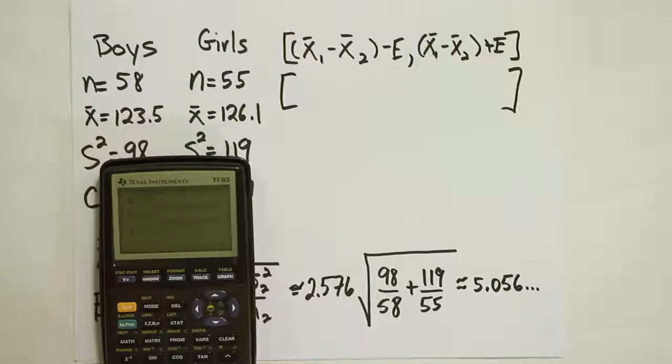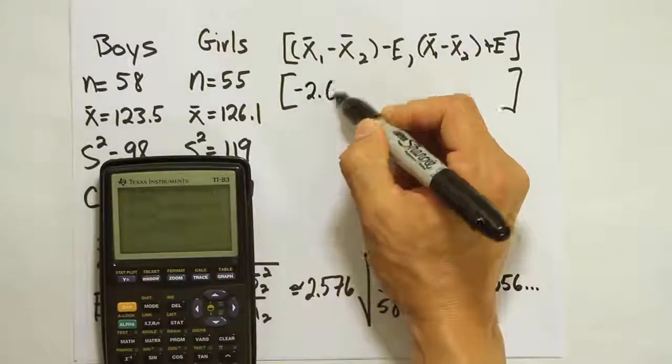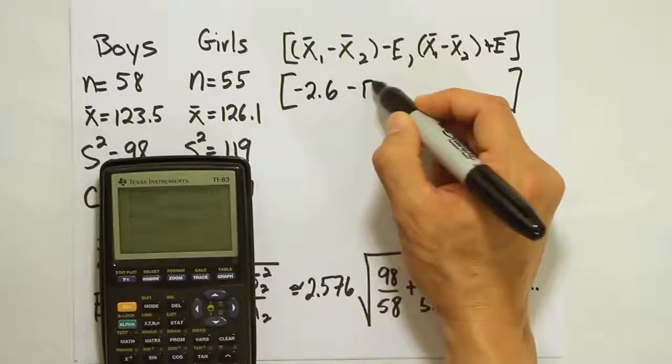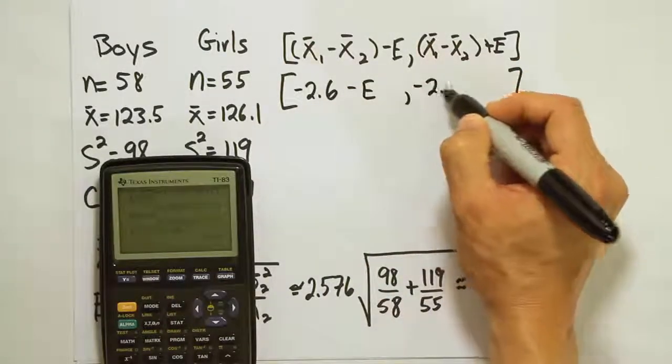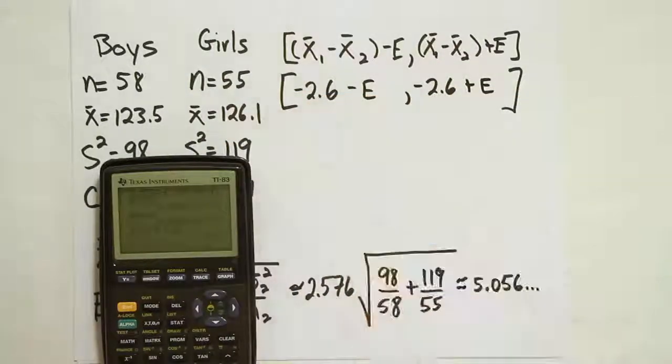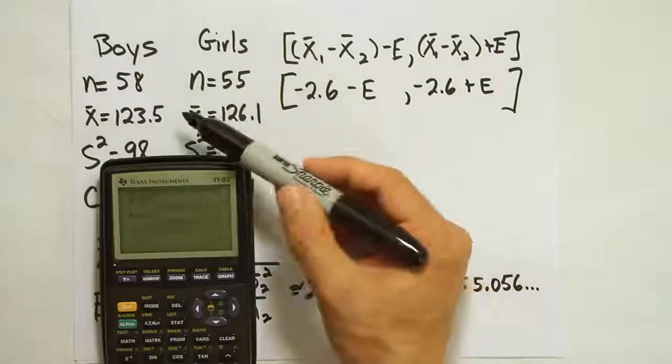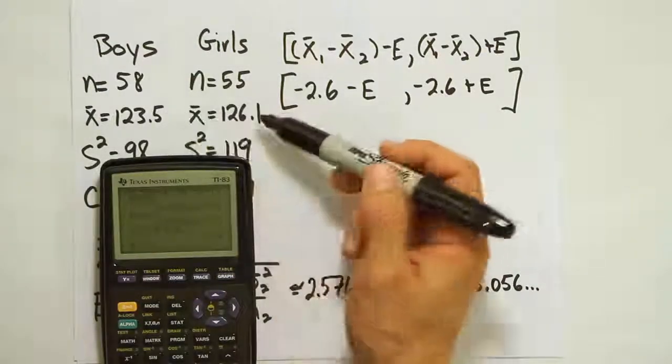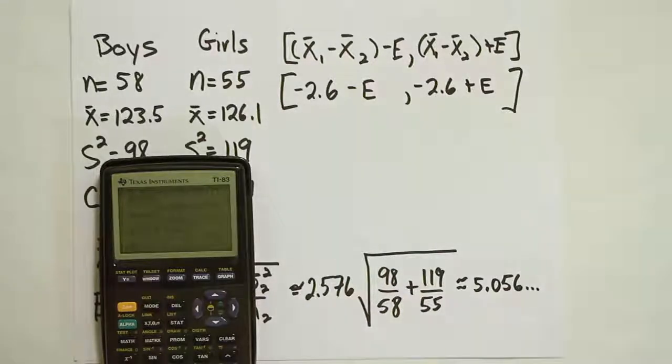So we'll do 123.5 minus 126.1. We'll get an answer of negative 2.6. That's the initial difference, negative 2.6. So we'll do that minus the error and negative 2.6 plus the error. So I just subtracted those x bars and got negative 2.6. Notice what that indicates. The girls were actually a little taller than the boys, right? At this age group, the boys and the girls were close to the same height, but the girls were actually bigger than the boys.